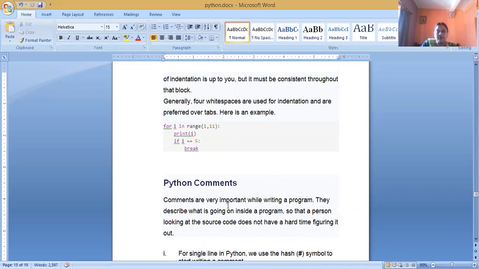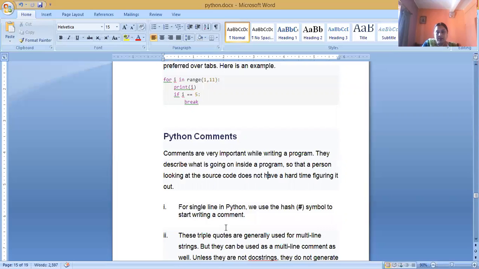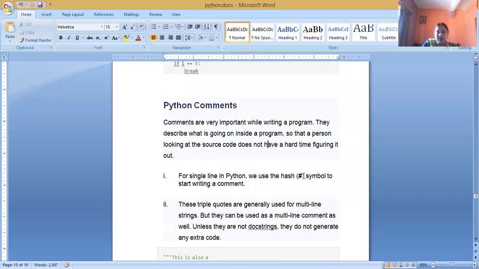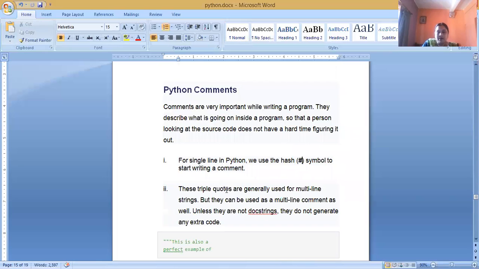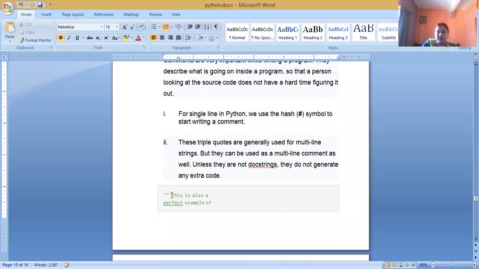It will not be executed, meaning it does not participate during the execution of the program. Comments are basically used to make the source code more explanatory. In Python, a single line comment is represented by hash and multiple line comments are represented by triple quotes.